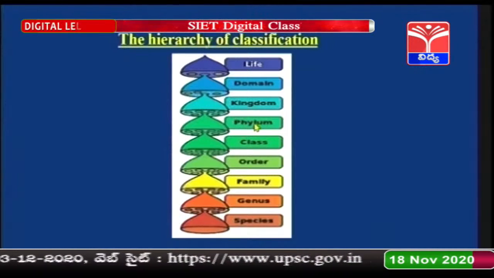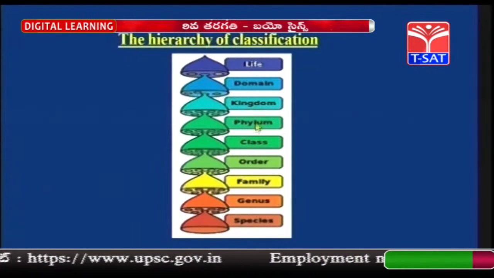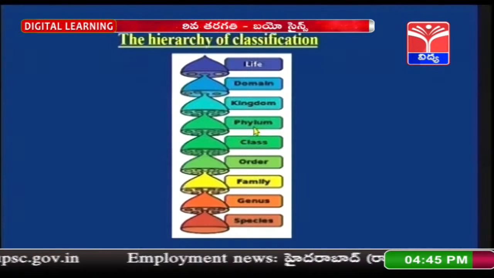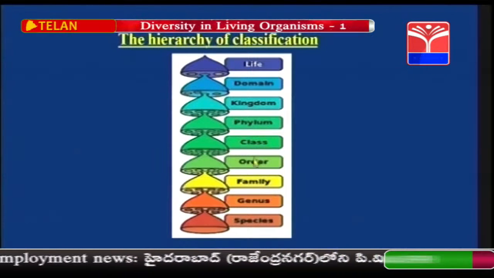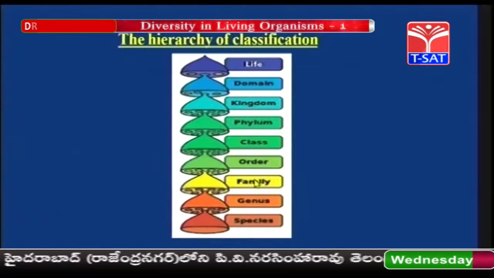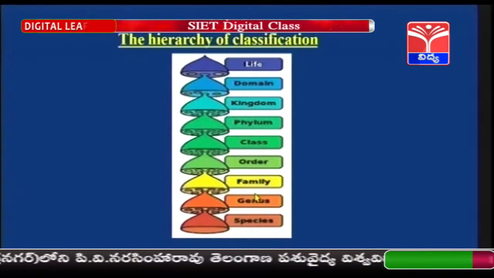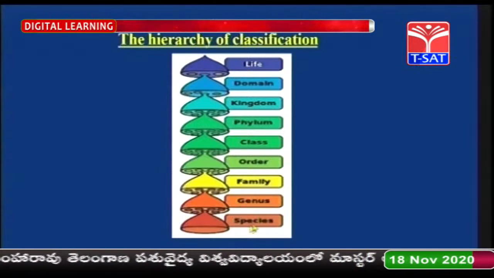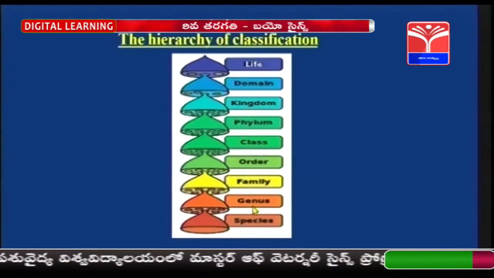Various number of phylum are under the kingdom. Like that, various classes come under phylum, various orders come under a class, and various families come under order, various genus come under a family, and species are considered under genus.